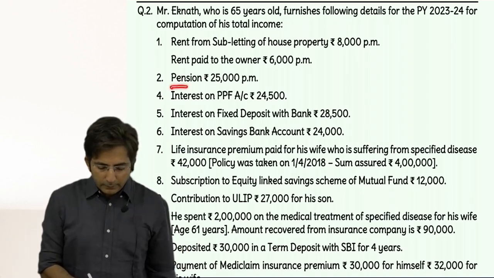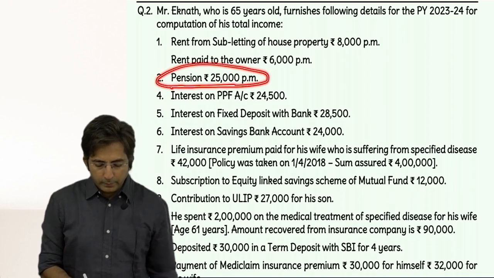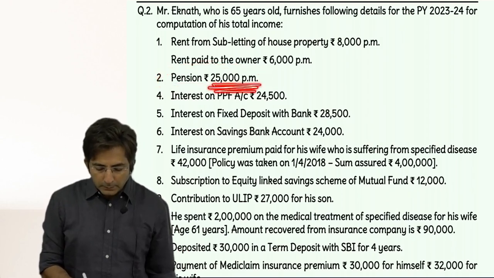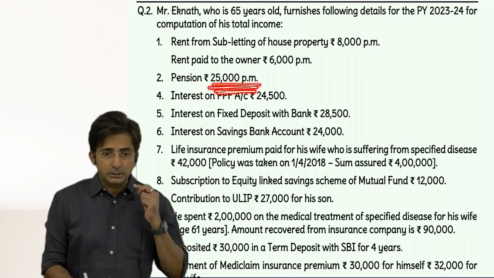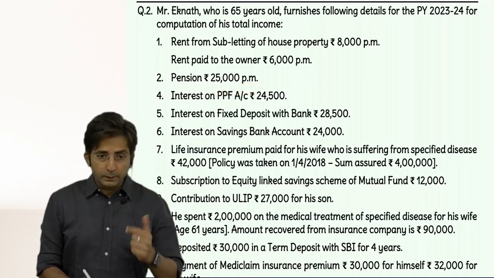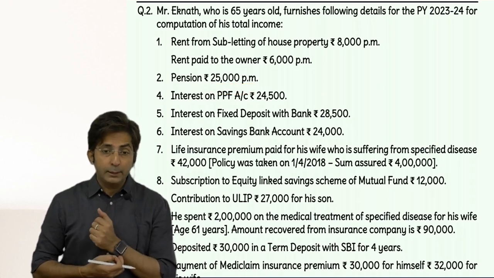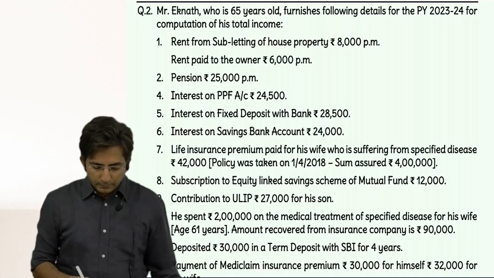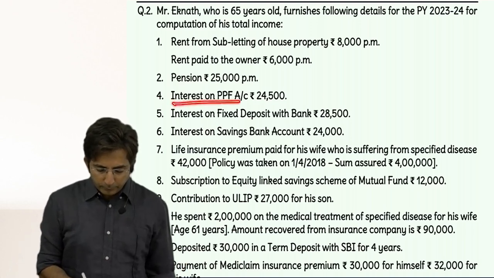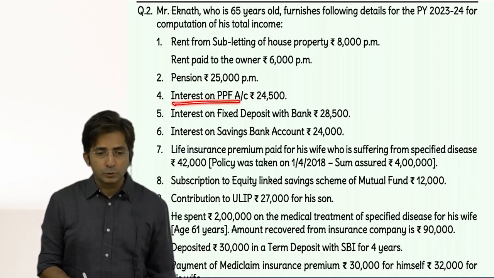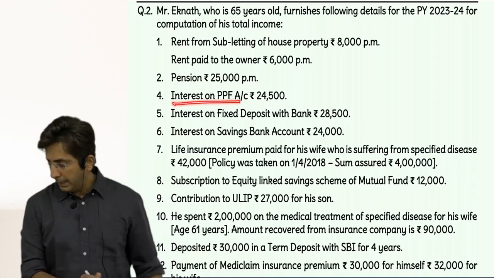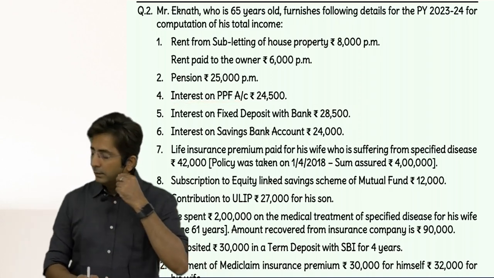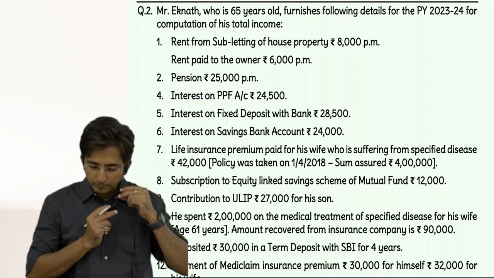And this is, by the way, commuted pension or uncommuted? Uncommuted, because this is received on monthly basis. So it is fully taxable. So it will go to income from salary statement and there don't forget to take standard deduction of 50,000. Then interest on PPF. This is income from other source. Exempt under section 10(11). Exempt under section 10(11). So in the amount column you will put dash.